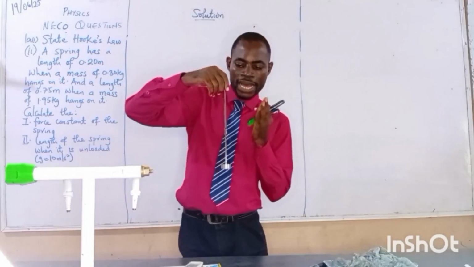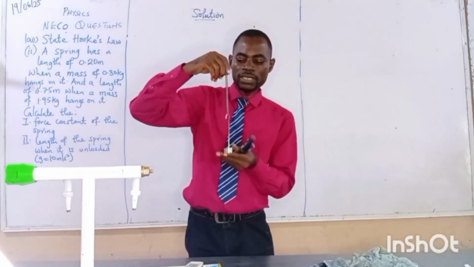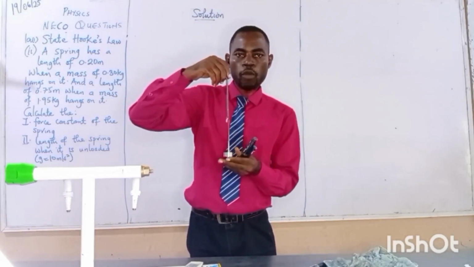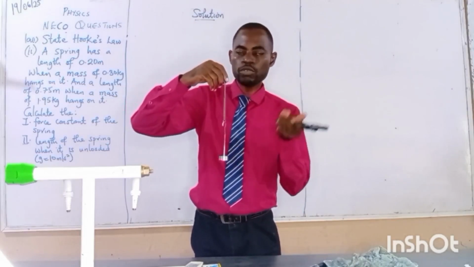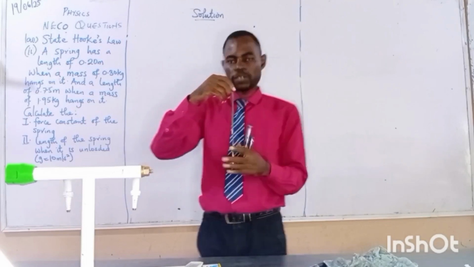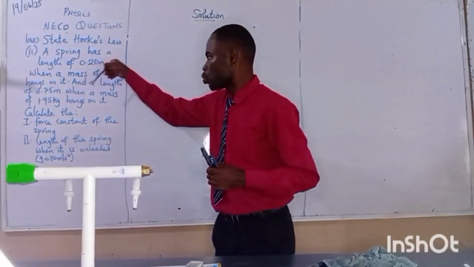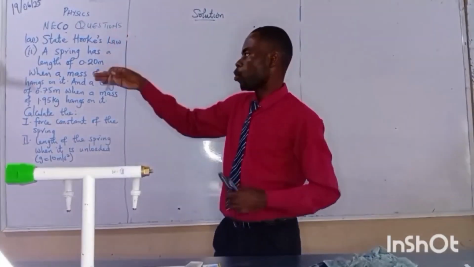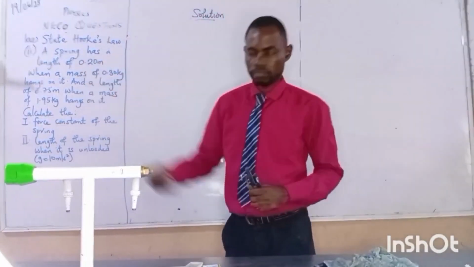Because I just entered with the spring with load. What about when the spring was without load? In this situation, the spring had a load, but the information about the original length was not given.